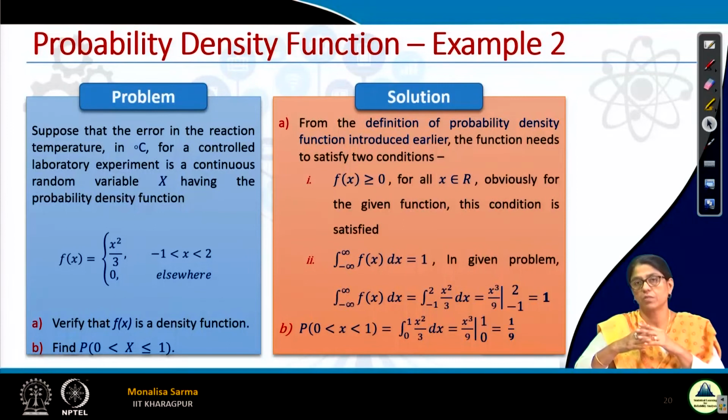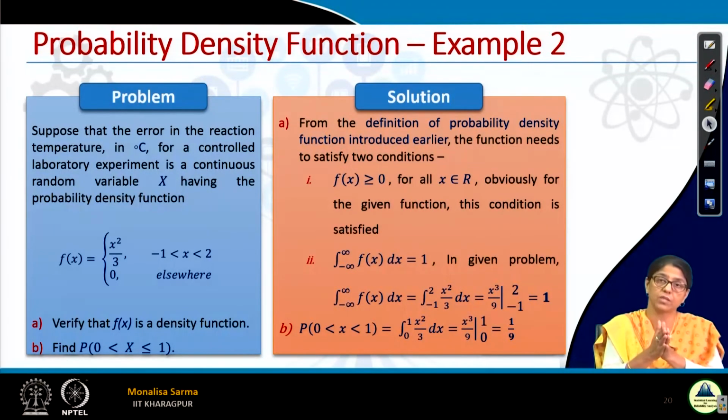So, gradually we will be getting many such problems where your knowledge of integration and differentiation will be necessary. You have already learned it at the higher secondary level definitely. Please brush up your knowledge on differentiation and integration. For many problems like the one here, this is a simple integration, and of course all of you will remember that, but if any of you have forgotten, please brush up, else it will be difficult for you to understand a few of the problems. Okay. And as I promised in my first introductory lecture, I will be taking lots of examples. For each concept I explain, I will give one example.